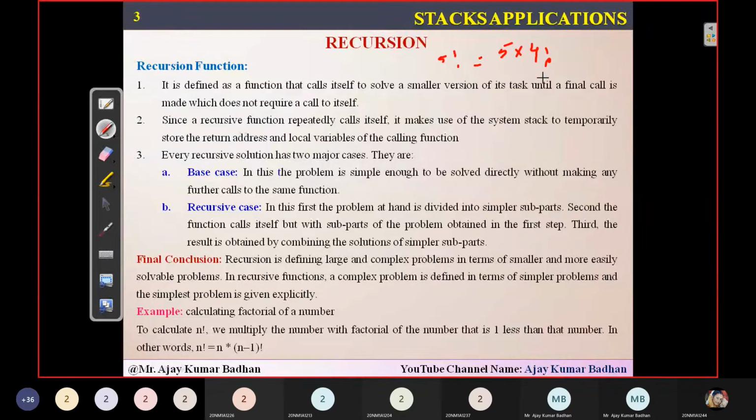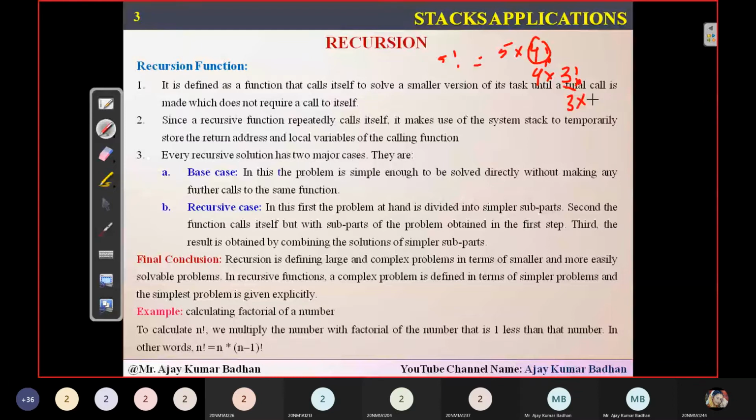And for 4 factorial, we multiply 4 into 4 minus 1, so 3 factorial. For 3 factorial, we multiply 3 with 1 less than that number, so 2 factorial. And 2 factorial means 2 into 1 factorial.